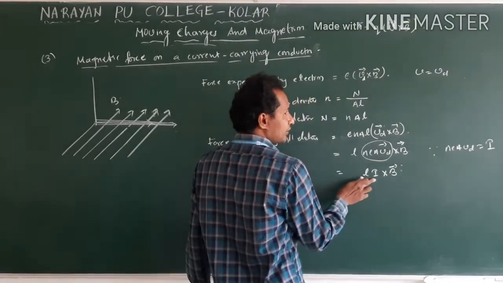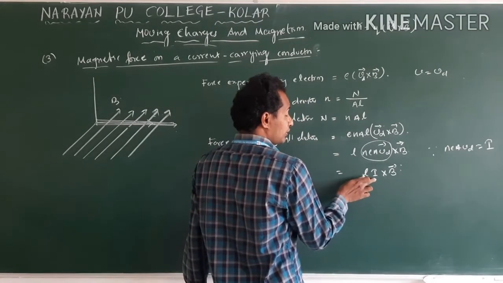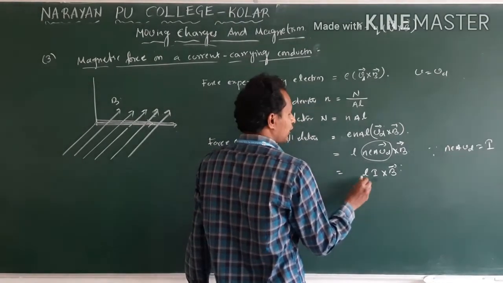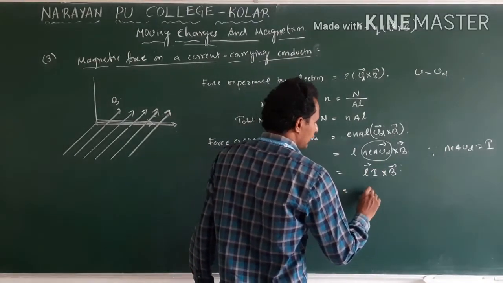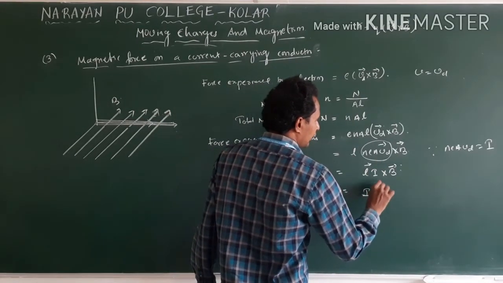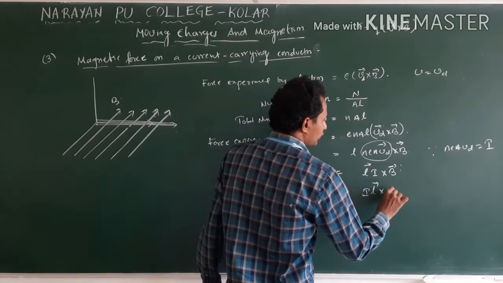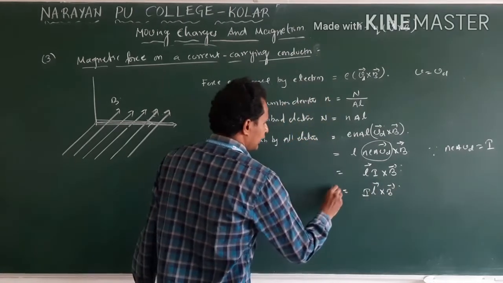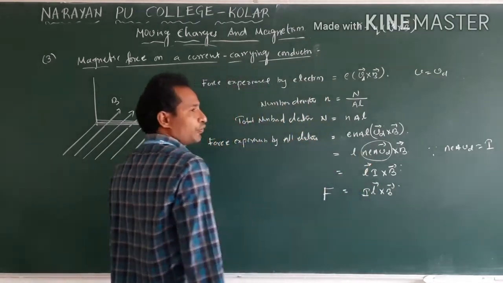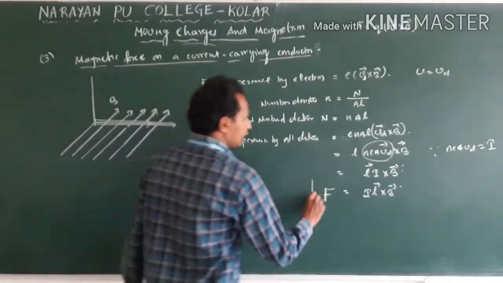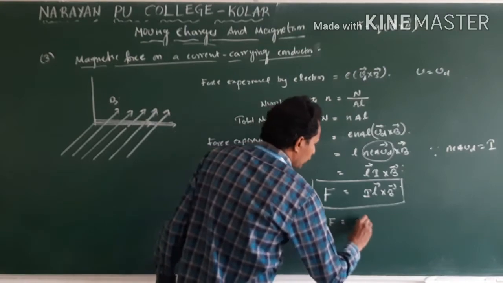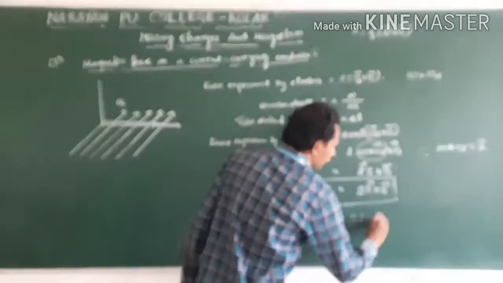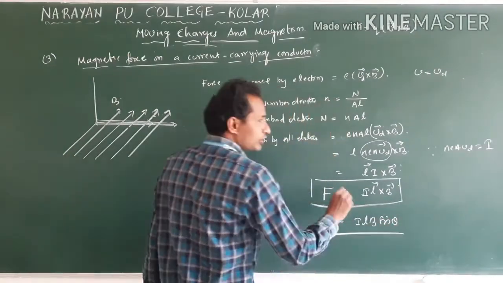Here I is a scalar quantity, it is not a vector. So we will give vector to L. This we will write as I L cross B. This is the F, force experienced by the current carrying conductor. Or we can write F is equal to I L B sin theta.